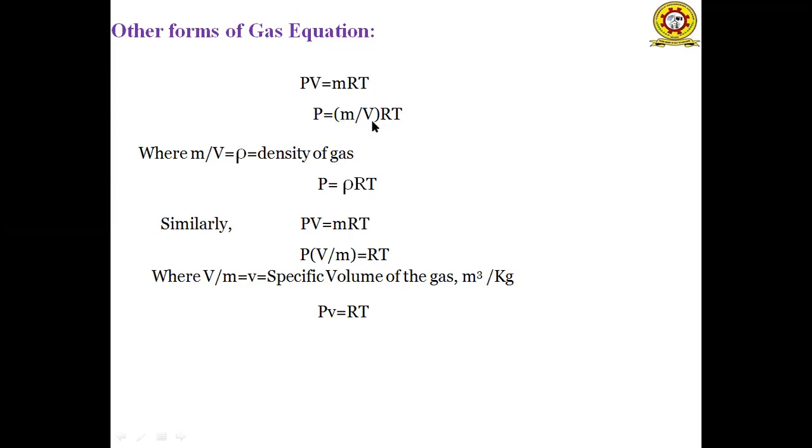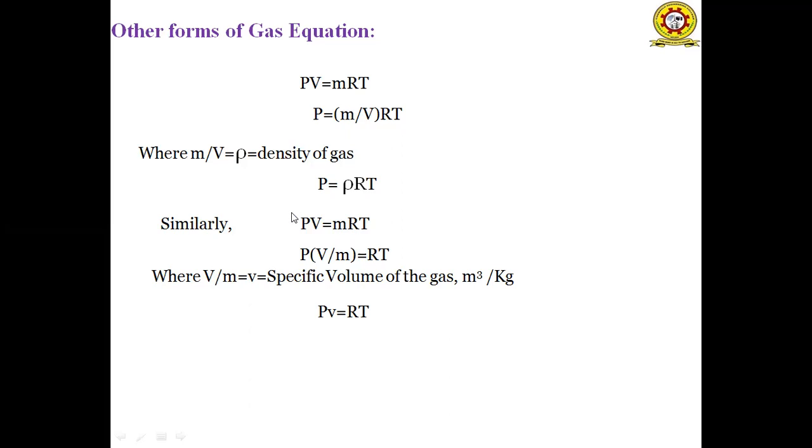The ratio of mass by volume is known as the density of a gas. Density is represented by the letter rho, and its unit is kg per meter cube. By replacing m/V with rho, P = rho RT. This is another form of gas equation.